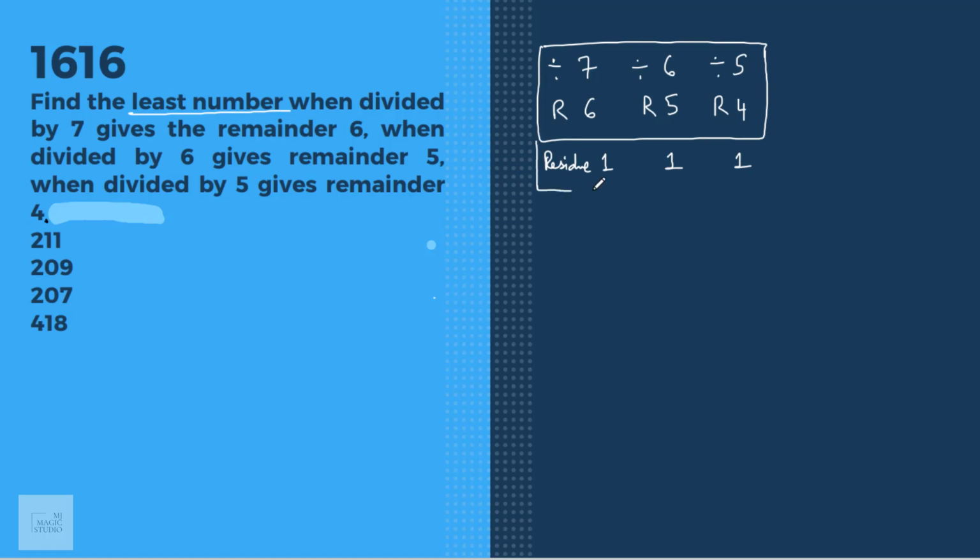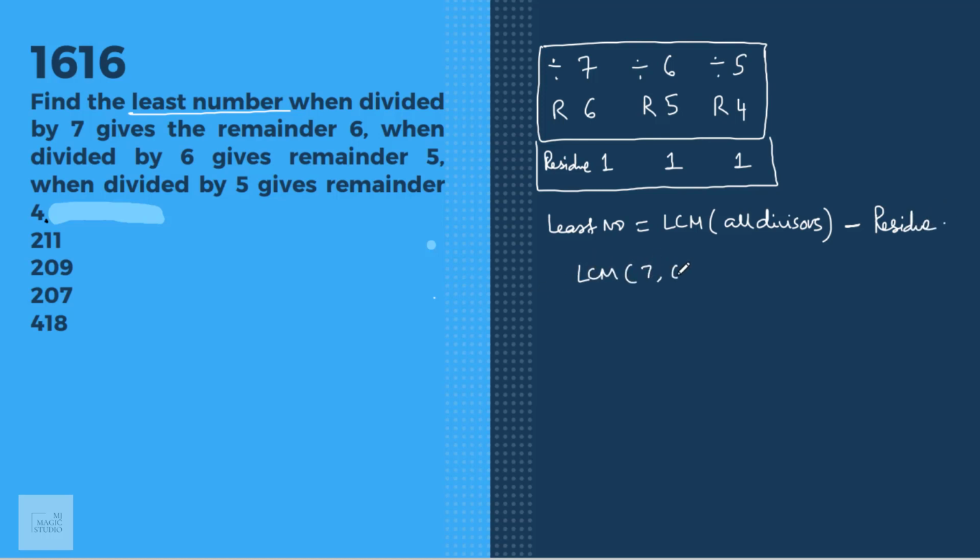So in these types of questions where the residue is the same, the least number is the LCM of all divisors minus the residue. So the LCM of 7, 6 and 5 would be 210, and the least number we are looking for would be 210 minus 1, that is 209. Option B fits in.